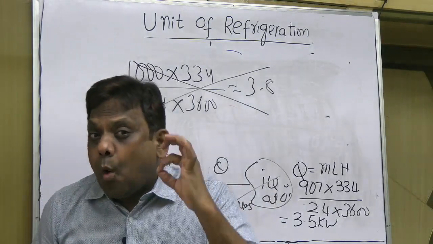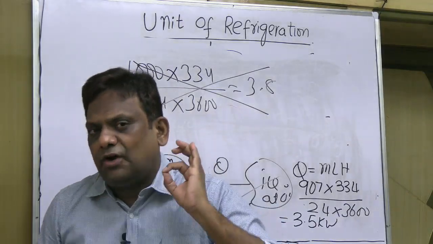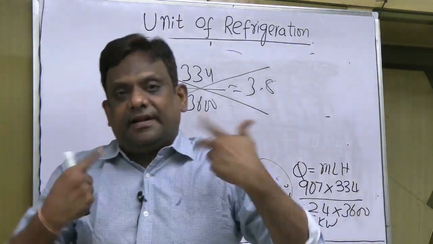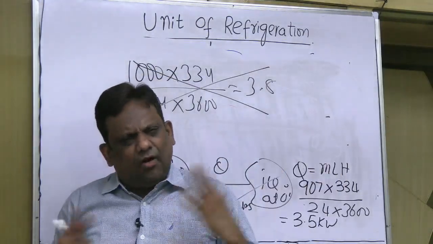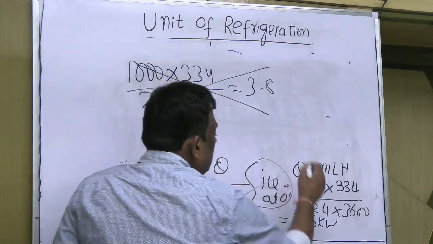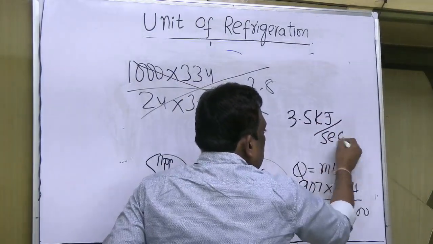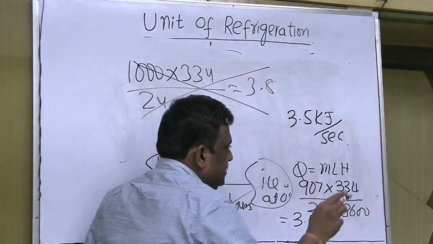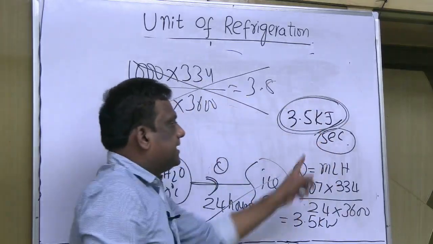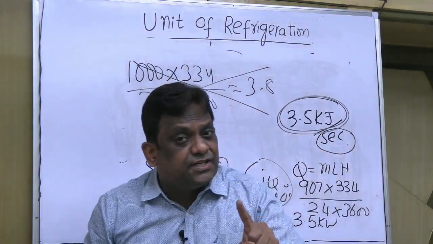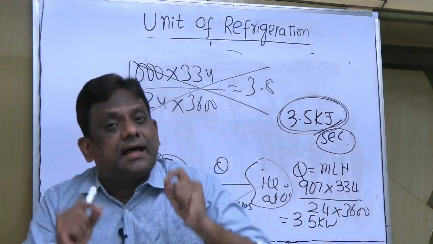And please note that when I use ton of refrigeration, it is not the unit of mass, but it is heat transfer rate. If you say I have a 1 ton capacity AC system or whatever it may be, it means 1 ton is 3.5 kilowatt. Kilowatt means kilojoule per second. It means when you have a 1 ton capacity plant, in 1 second this much is the heat transfer rate. So ton of refrigeration, which is the unit of refrigeration, is nothing but heat transfer rate.